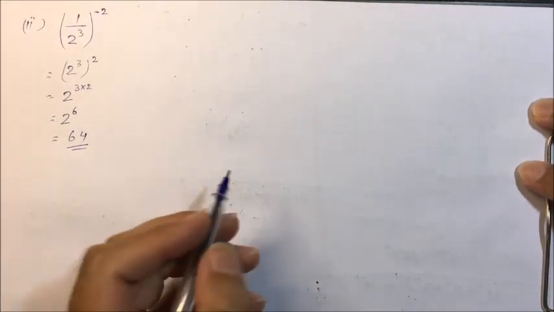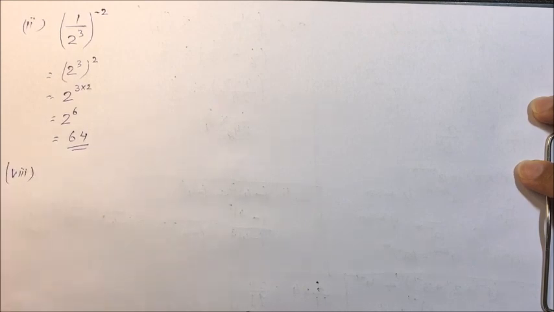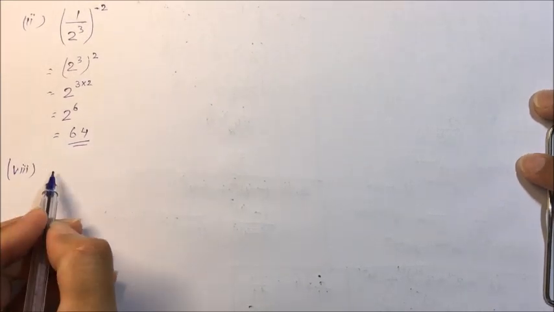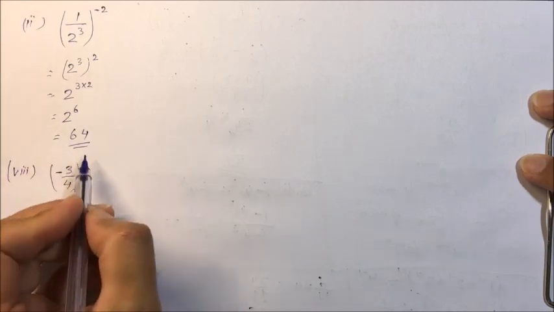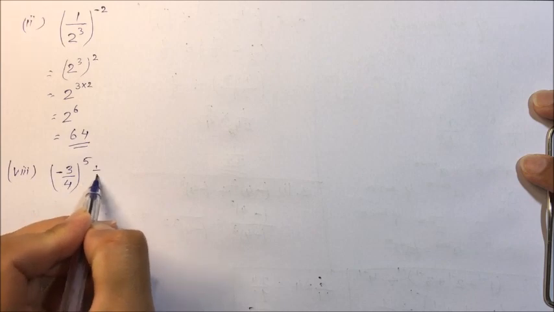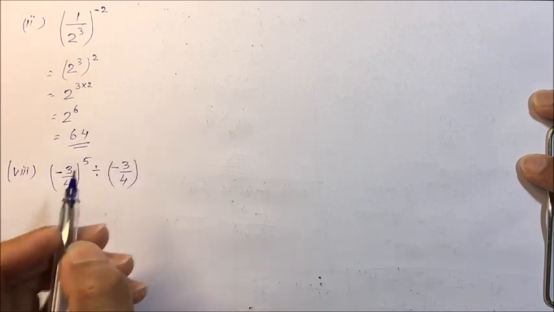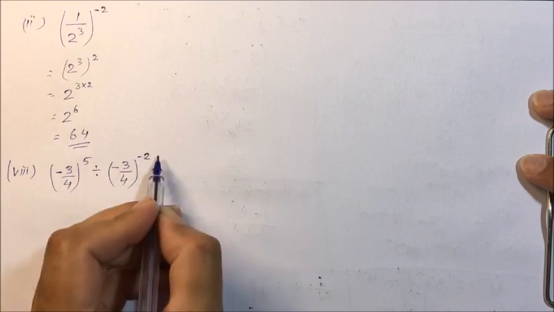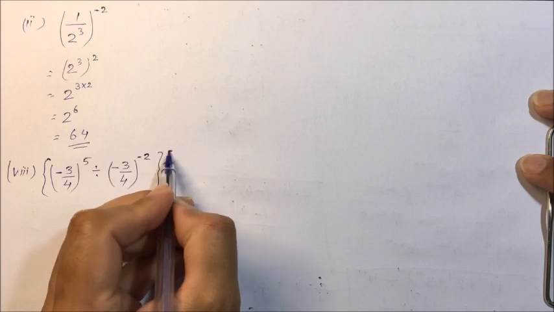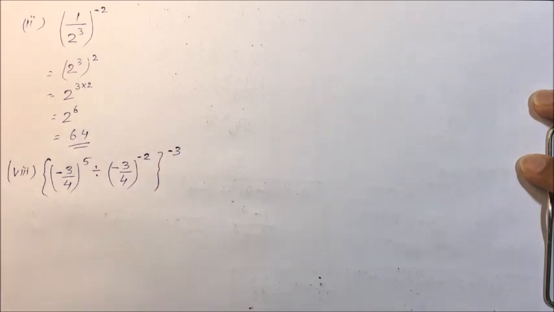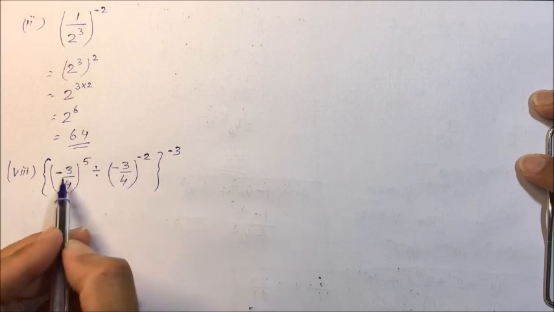Now next question, 8th question I am taking. Minus 3 upon 4, the whole raised to power 5, divided by minus 3 divided by 4, the whole raised to power minus 2, and the bracket is closed and we have power minus 3. So see here, the bases are the same.